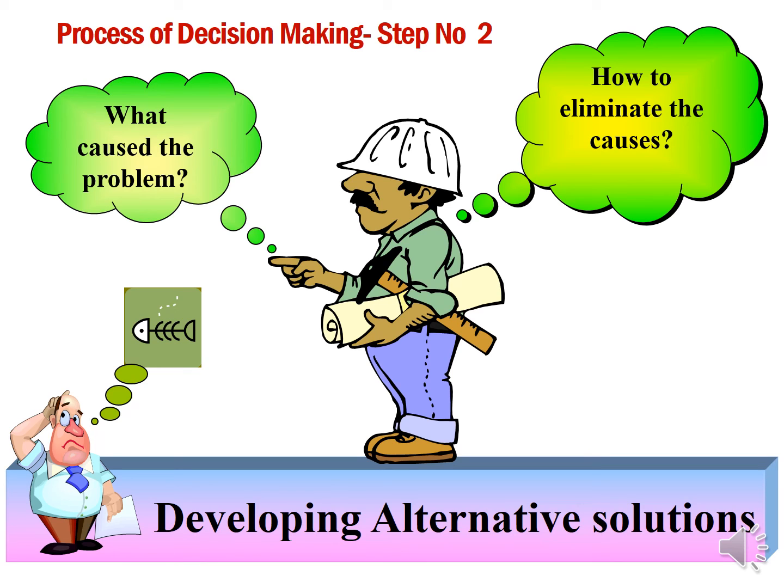Then to identify the alternative solutions, you can use a fishbone chart. The head of the fish is the problem. The bones are the causes. So you can use a fishbone chart for this identification of the alternative solutions.